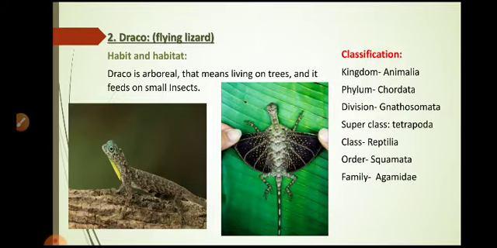Okay. Next is family Agamidae. Agamidae, these are the organisms having normal limbs. Teeth are differentiated. It means that there are different types of teeth according to their size, shape and function. So these are called heterodont teeth. The organisms containing heterodont teeth are placed in the family Agamidae. Genus Draco.